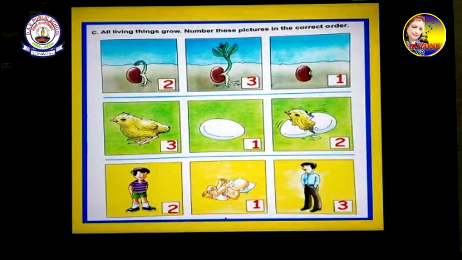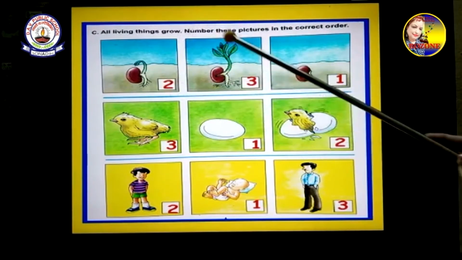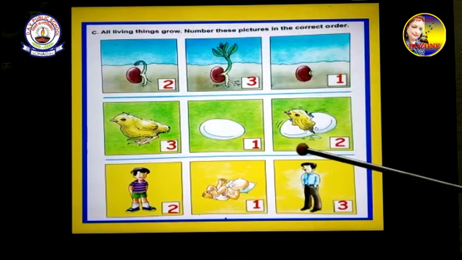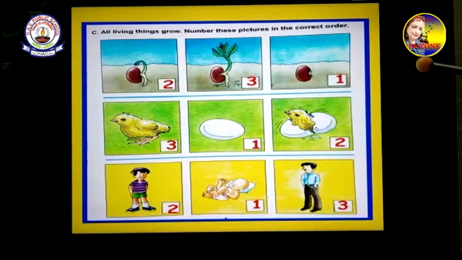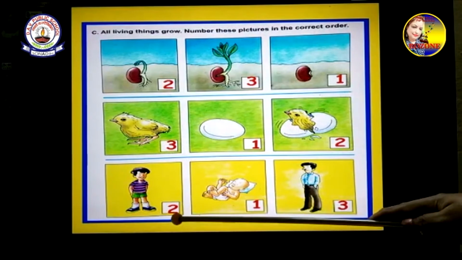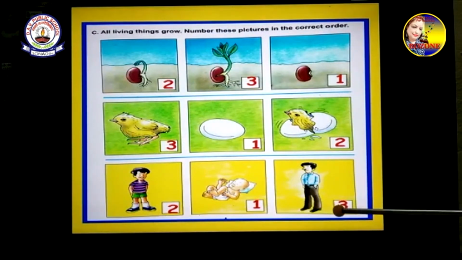All living things grow. Number these pictures in the correct order. Now, you see they are not in the proper order. In which order should it be? Number 1, this should be number 2, and this number 3. In the same way, the egg number 1, the chick coming out of the egg number 2, and the chick grown here number 3. In the same way, baby number 1, boy number 2, and grows into a man number 3.